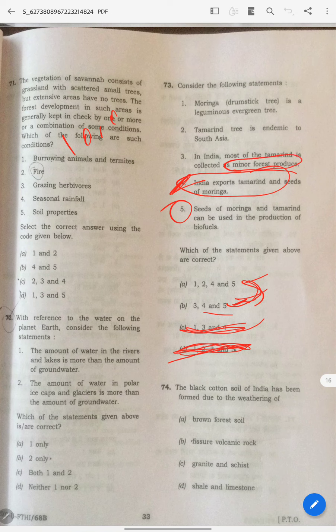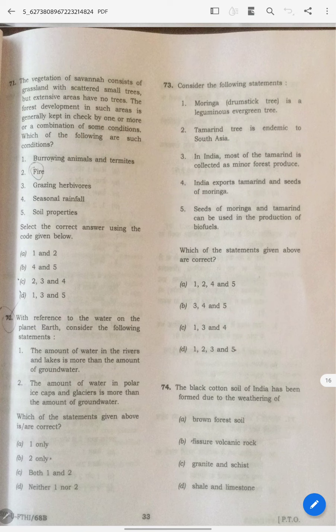And minor forest produce. These are substances you see more somewhere near forest areas, any forest cover regions, or near your schools or somewhere else. So obviously this is a minor forest product. When you are saying these 3 are also correct, the answer is B. Sometimes you have to imagine to get the answer, according to the option, whether this is correct or not.